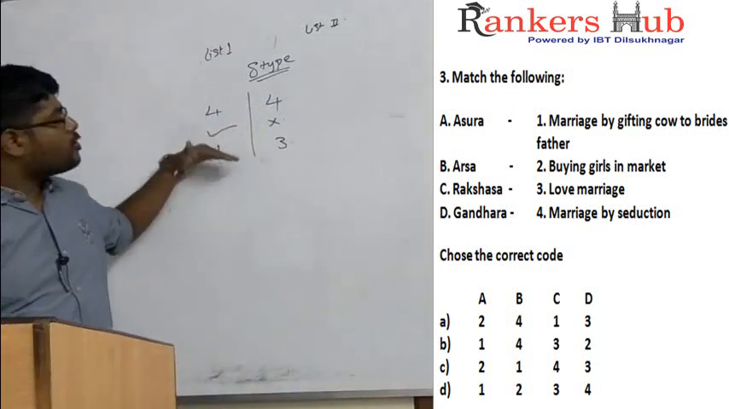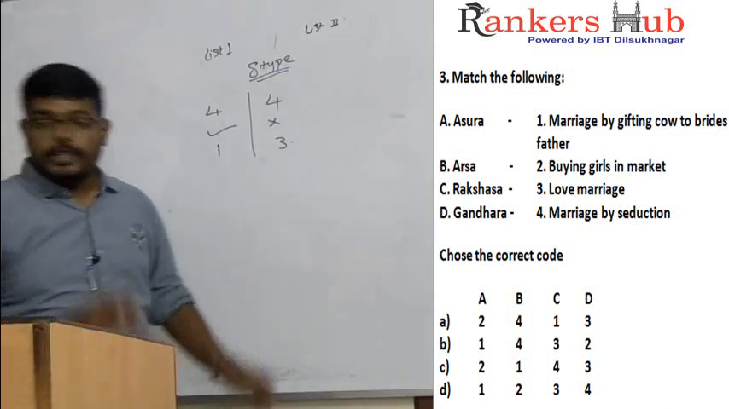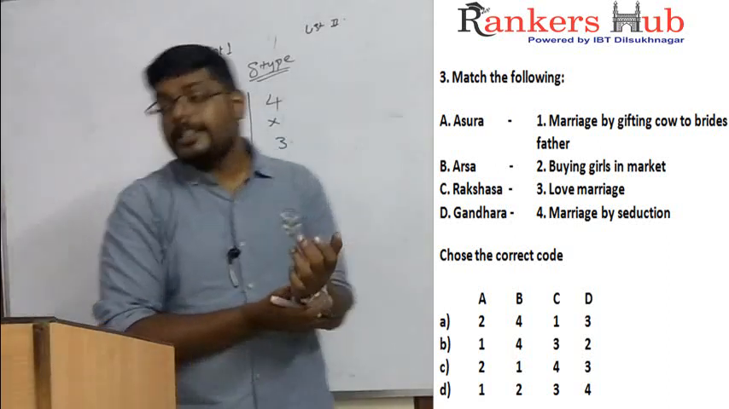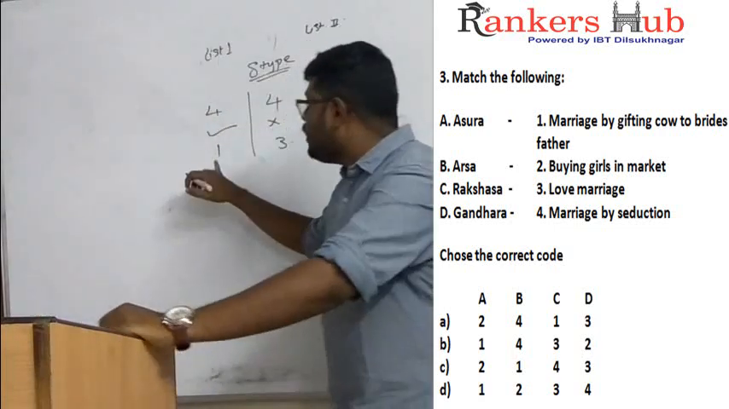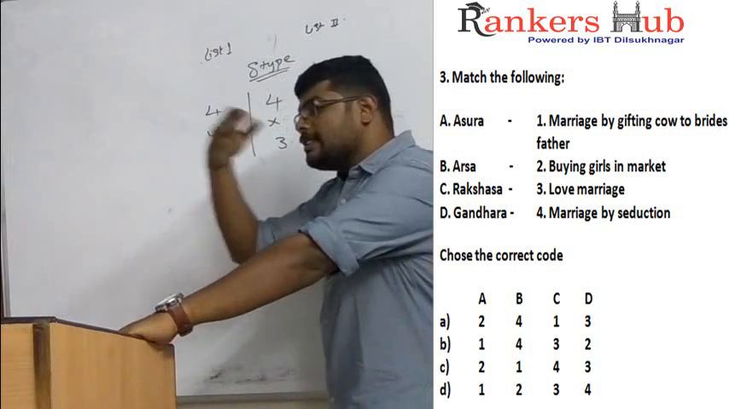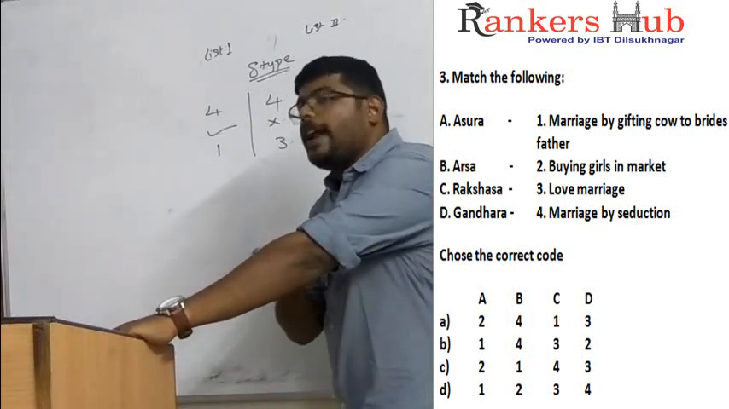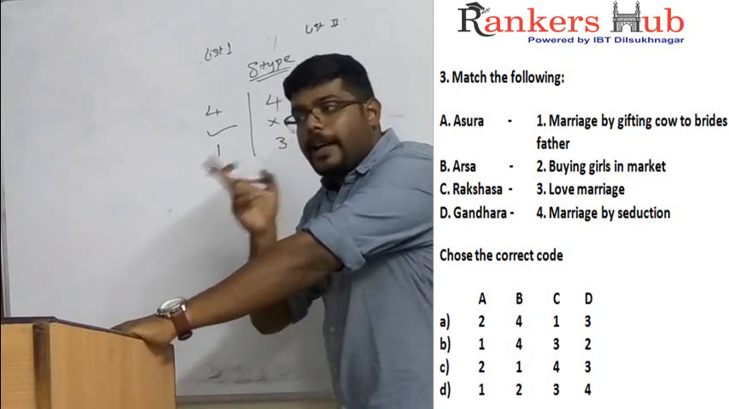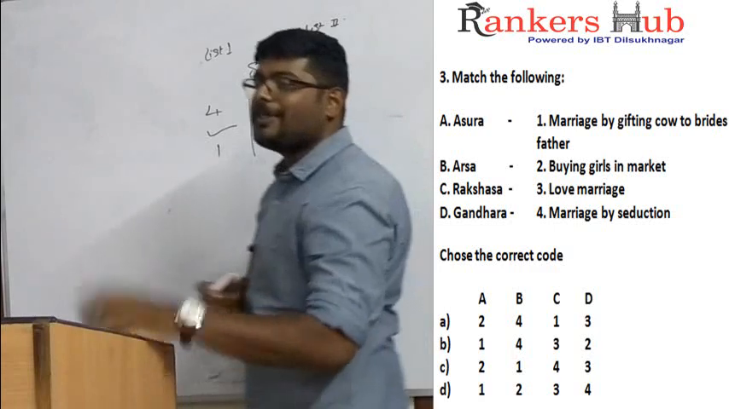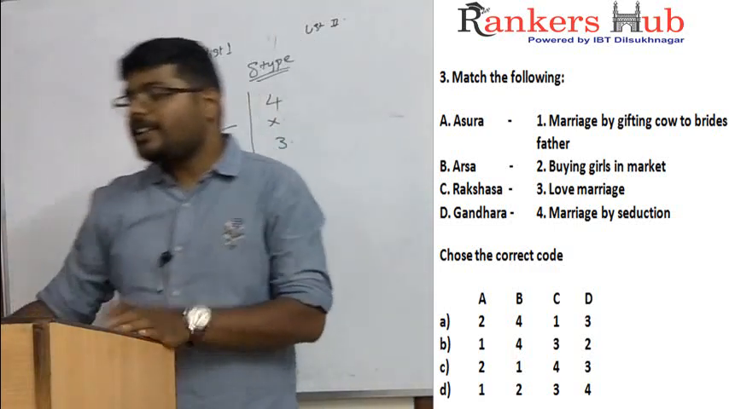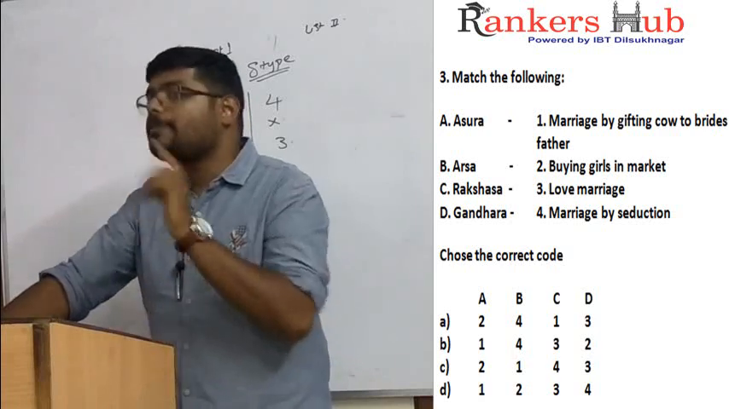Now what I am trying to explain is, without knowing the concept also you can solve this type of match the following. In the question, how many positive marriages do we have? 1 positive marriage and 3 negative marriages. In list 2, which is positive? Marriage by gifting cow to the bride's father. Buying girls is negative. Love marriage, if you don't accept it, is considered a negative marriage. And the 4th one, marriage by selection, is again a negative marriage. Only 1 positive thing we have.